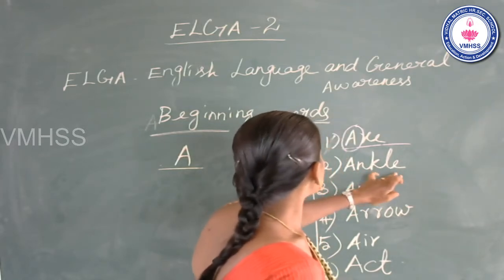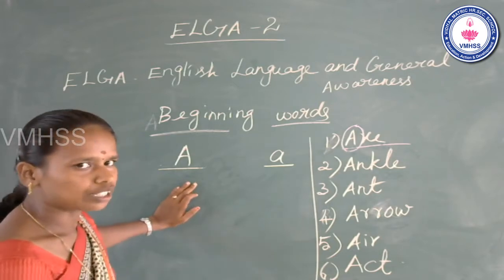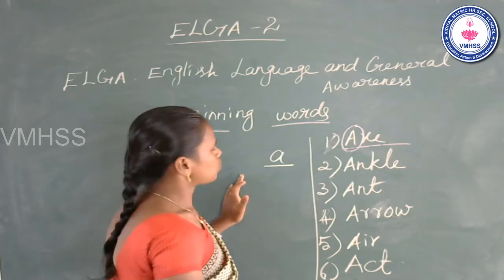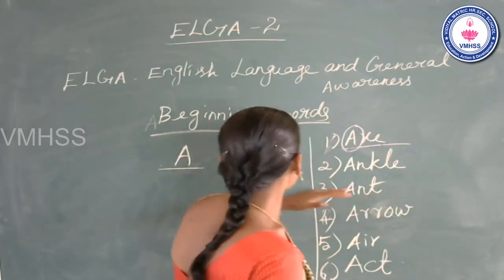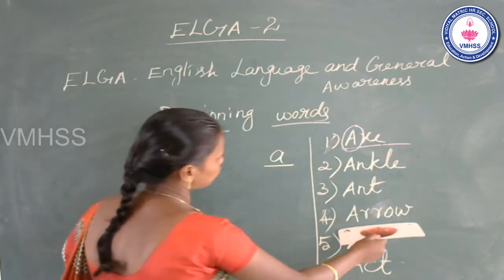Third one: the name of the letter A. The sound of the letter a. A, ant. A, ant. Now move on to the fourth one.